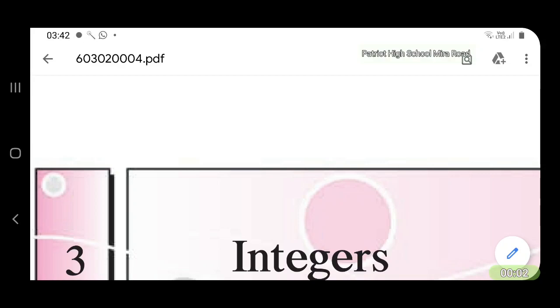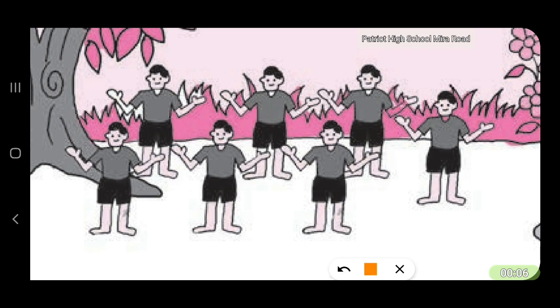So number 3, integers. The boys are standing near a tree. Let us count them. 1, 2, 3, 4, 5, 6, and 7. There are 7 boys.